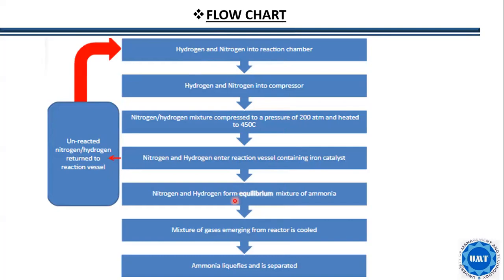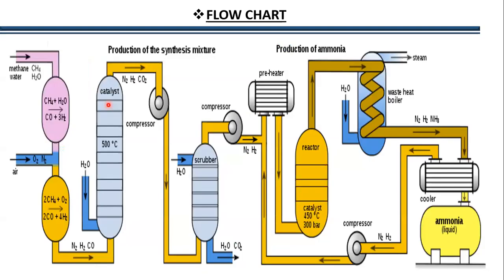Then there is an equilibrium chamber where the reaction of nitrogen and hydrogen gives the mixture of the ammonia at equilibrium state. Then we have to merge the mixture of gases from the reactor and cool it. Then the ammonia is liquefied and separated. But where the iron catalyst doesn't do its work, the unreacted nitrogen and hydrogen are turned back into the first chamber, and then the process starts again. So this is the flowchart diagram.